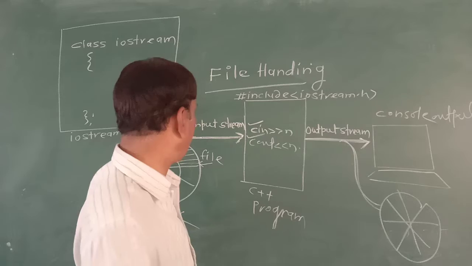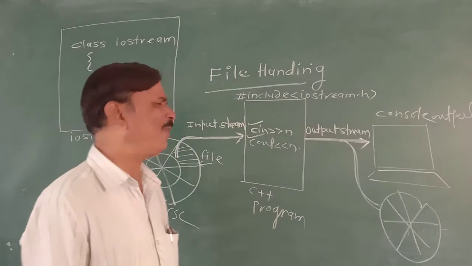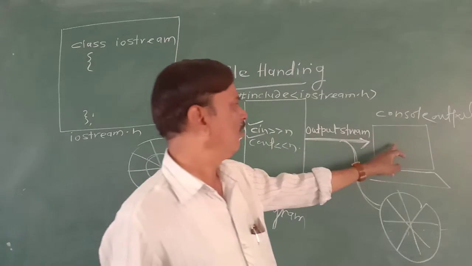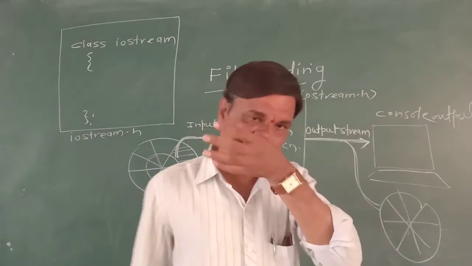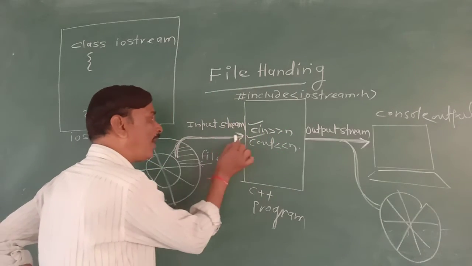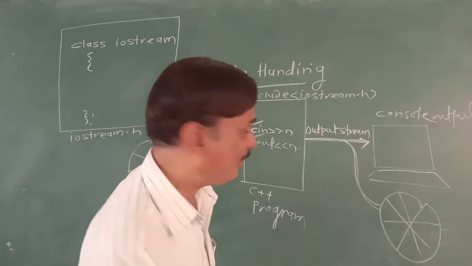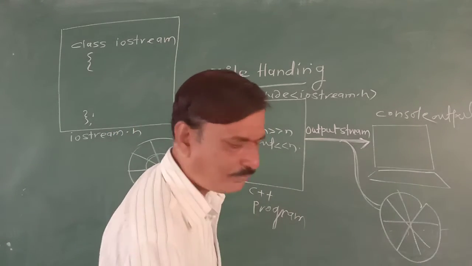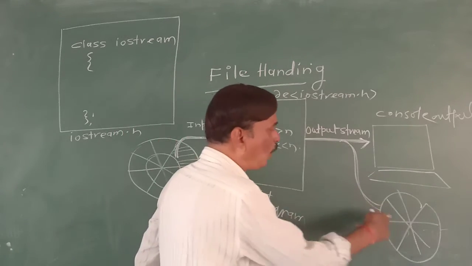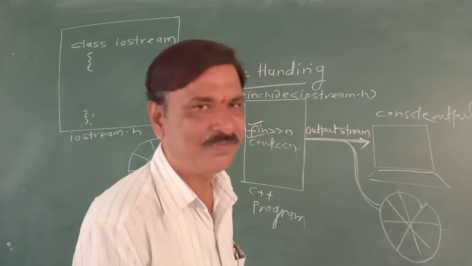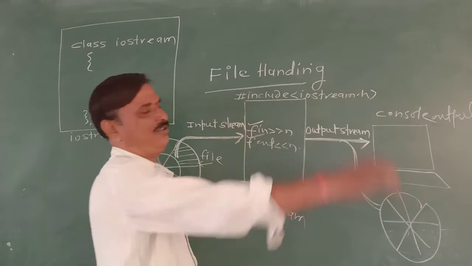It is not necessary that if there is file input, there must be file output. It may be possible that there is file input and console output, or console input and file output. Now this stream is called an input stream, but not console input; rather, it is a file input. Similarly, this is also an output stream, but not a console output stream; rather, a file output stream.